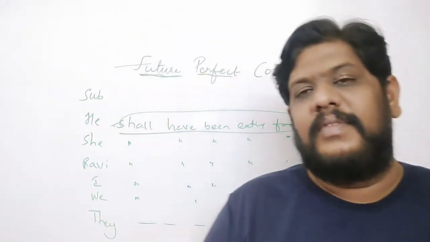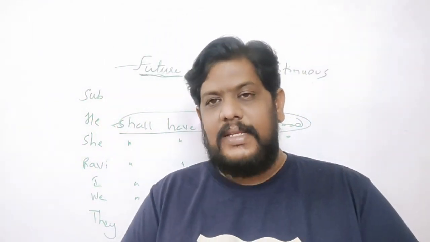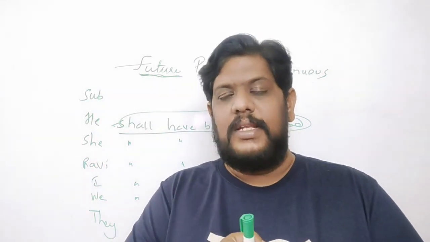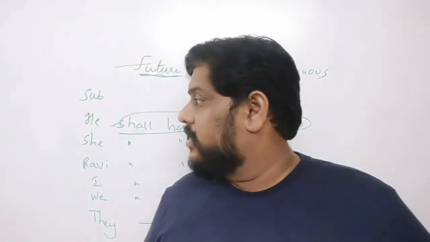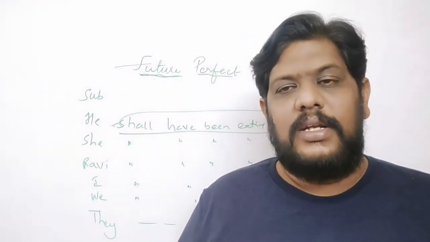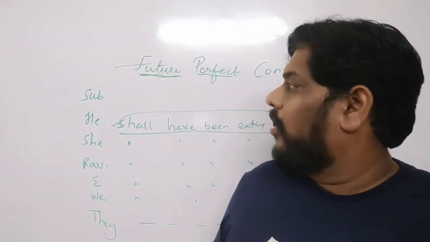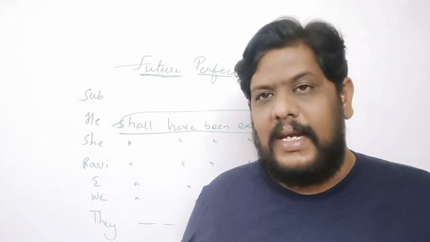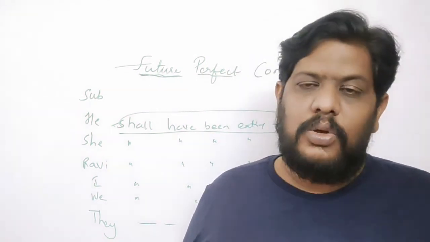So by this, children, we have come to the end of the 12 tenses, that is the present tense 4 tenses, past tense 4 tenses, and future tense 4 tenses. Okay, children, so hope you have understood this, and tomorrow we'll see the combination of all these tenses, and then also we'll start the active voice and the passive voice. Okay, children, so until then,